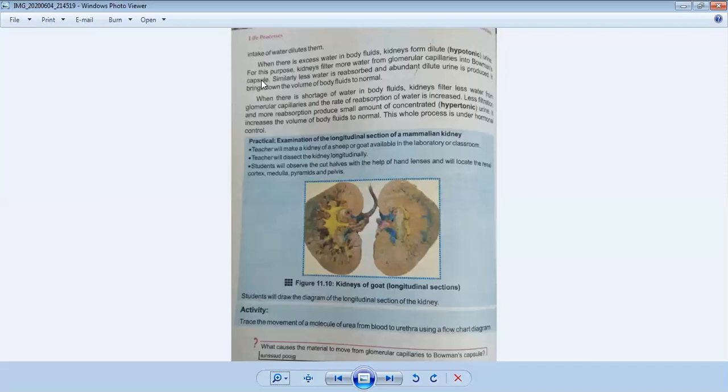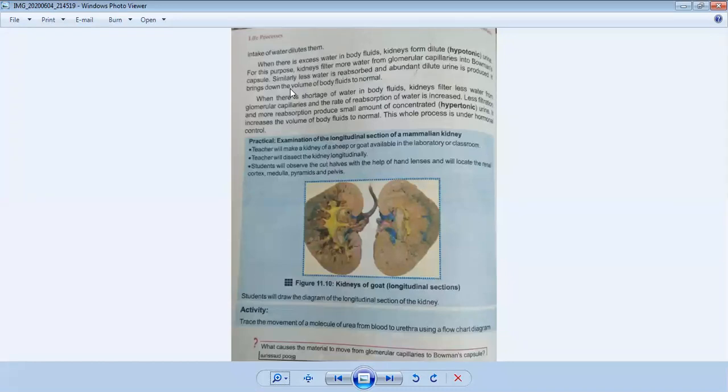Definitely when more fluids enter our kidney, the glomerular capillaries, the first part of the nephron, produce more dilute solution in Bowman's capsule. Similarly, less water is reabsorbed, so in this stage water is less reabsorbed and abundant dilute urine is produced.